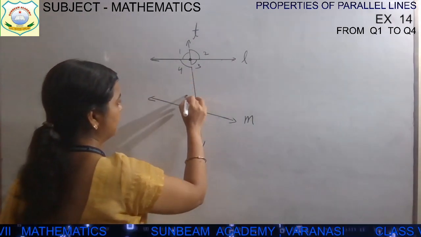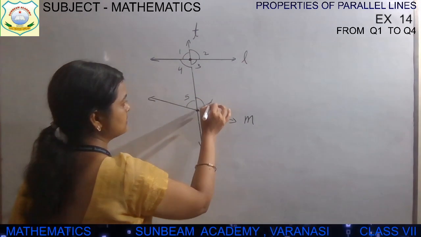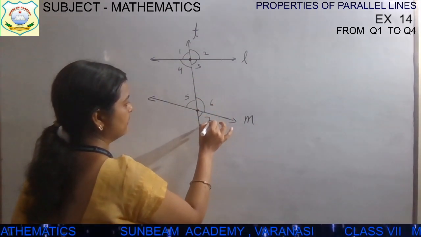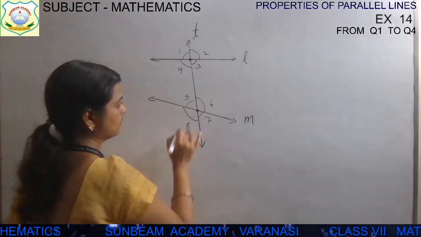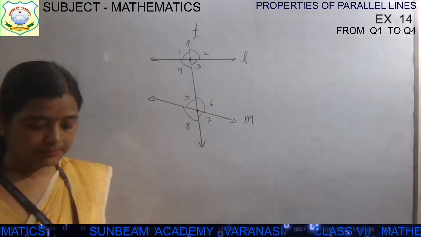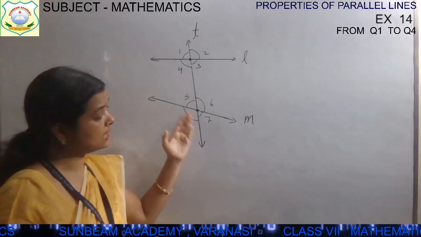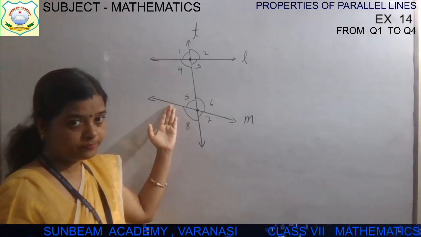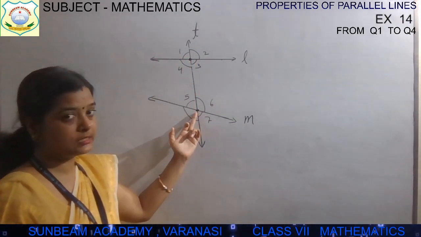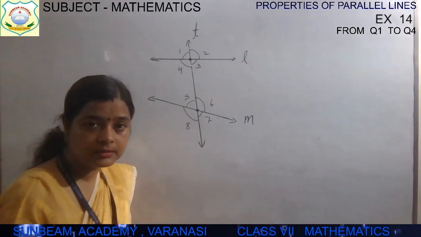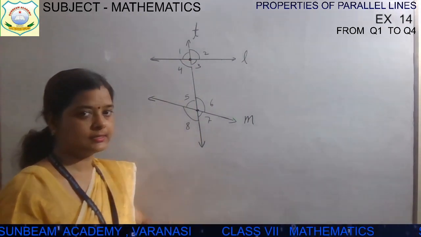So after 4 I am writing 5, 6, this will be 7 and this will be 8. So I have given names to the different angles. If a transversal line intersects any two lines at two distinct points, how many angles will it make? It will make 8 angles.